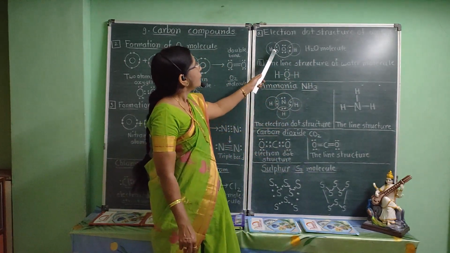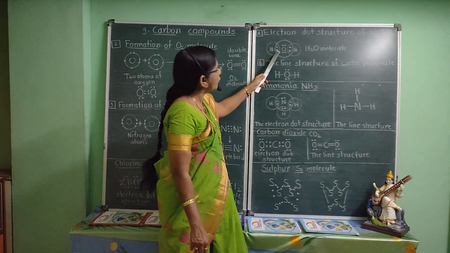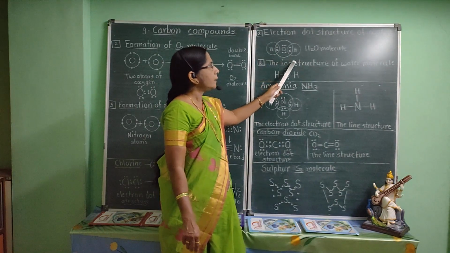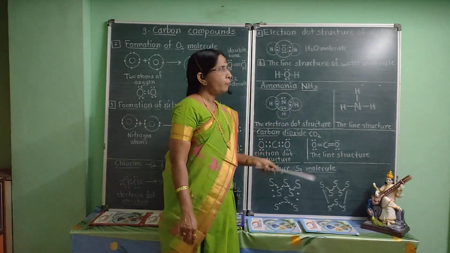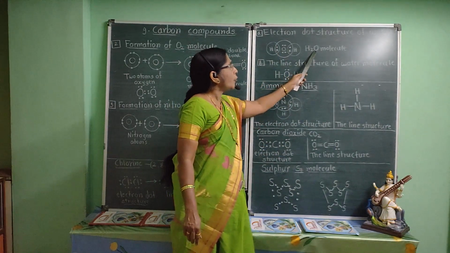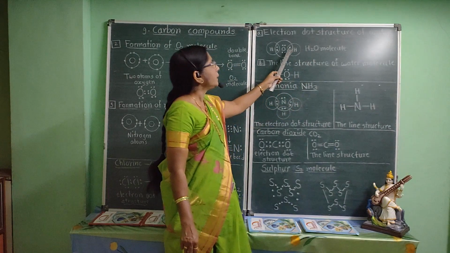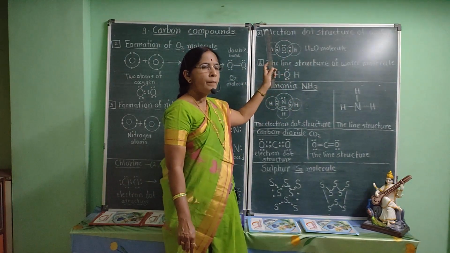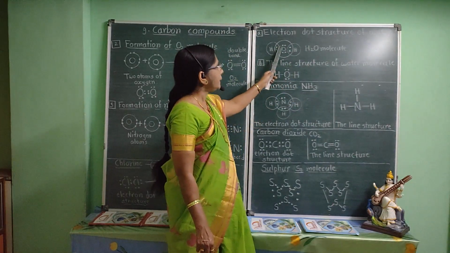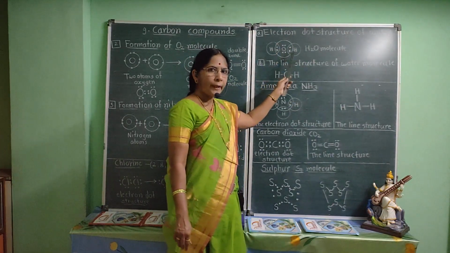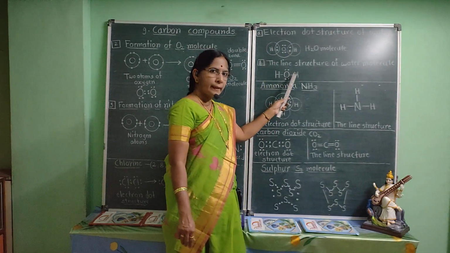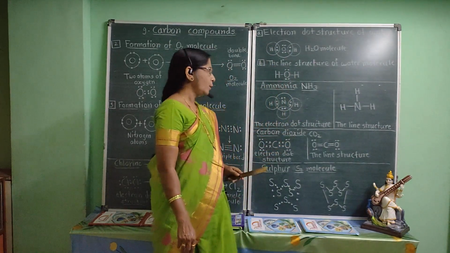As 1 pair of electrons is shared between 2 atoms, therefore single covalent bond is formed. In this way, in a water molecule, there is single covalent bond between hydrogen and oxygen. This is electron dot and cross structure of water molecule. This is line structure of water molecule.